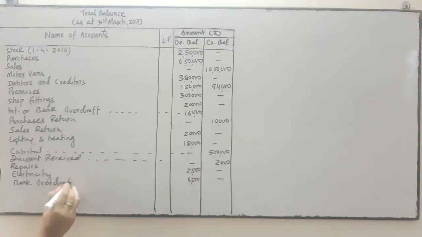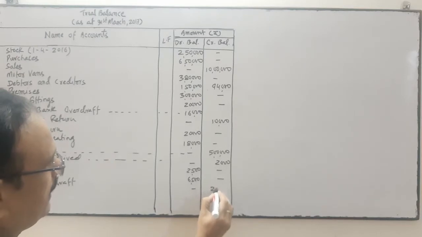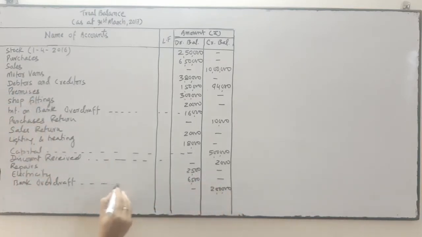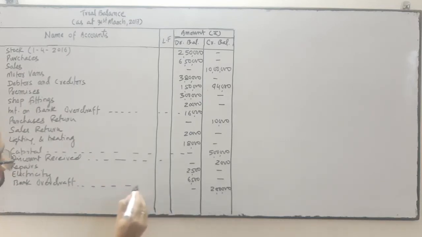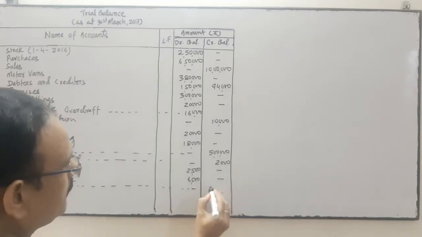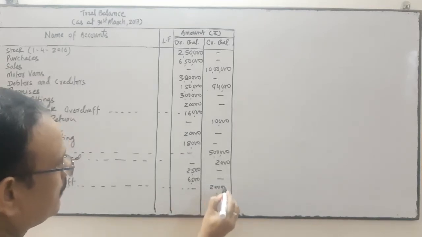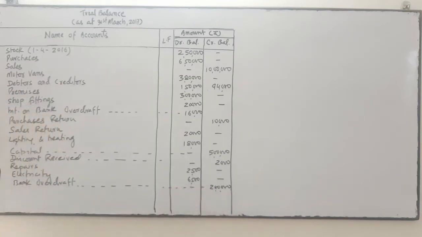Bank overdraft. Liability should be credit, and here it has been written in the debit side. It should be credit. Bank overdraft, credit. Okay, this is the amount of bank overdraft. Credit.